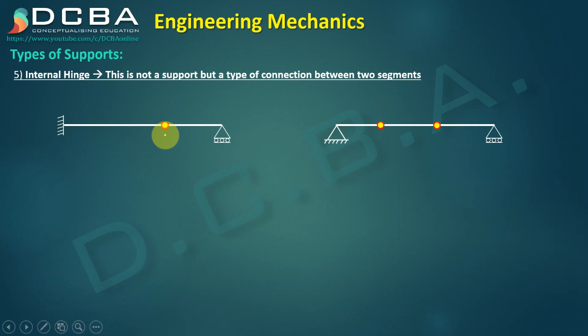Next is internal hinge. So this is not a support but a type of connection between two segments. Internal hinge is connecting the first segment with the second segment. Same here, there are three segments here, 1, 2 and 3. So the internal hinge is just connecting them. The best and perfect example of internal hinge that we see in our day-to-day life is our elbow. The elbow joint is a perfect example of internal hinge.